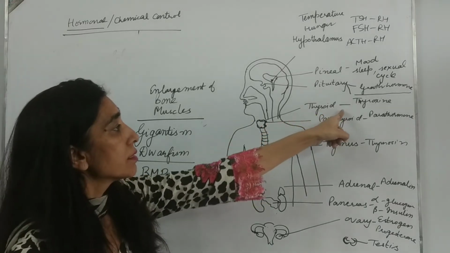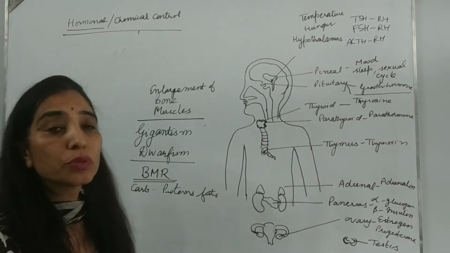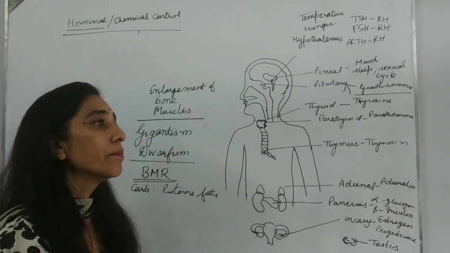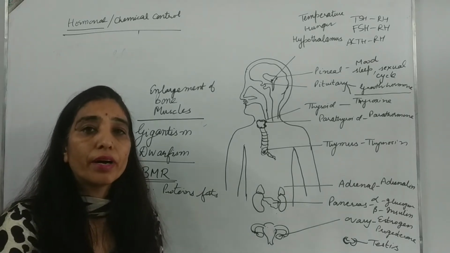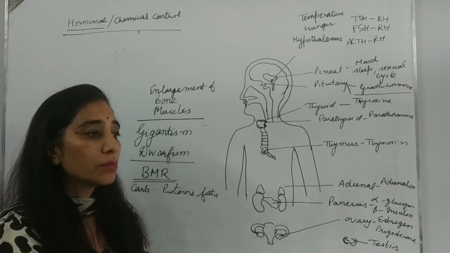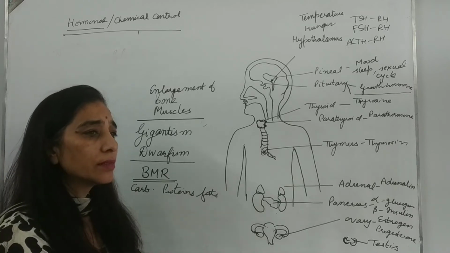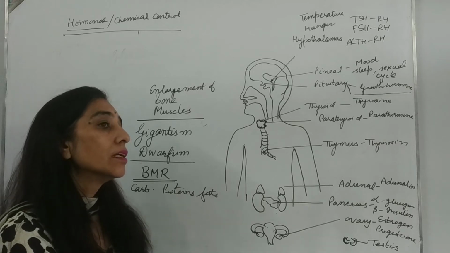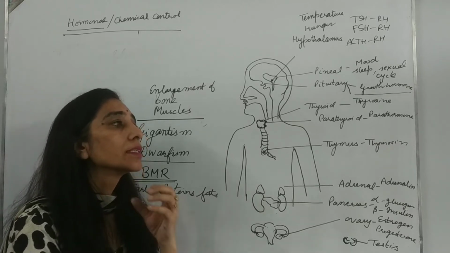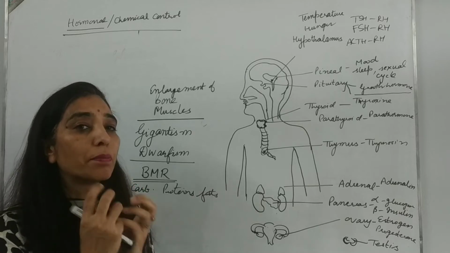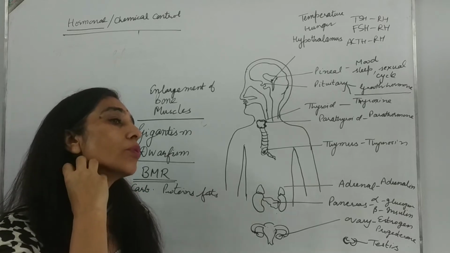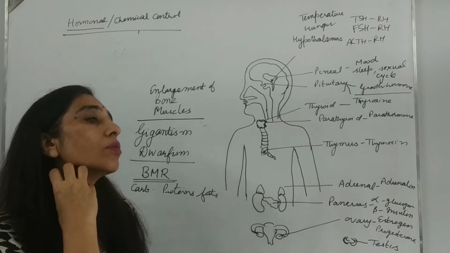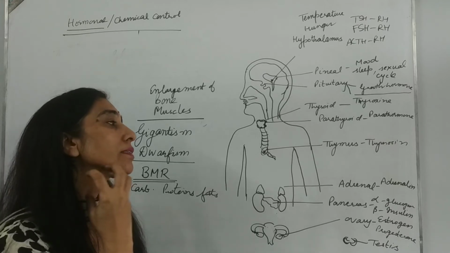Now, one disorder is associated with this thyroid. Sometimes if our diet has less iodine, like mostly in mountain regions, where soil is deficient in iodine, the thyroid gland swells up and protrudes out from the skin, and it hangs like this.